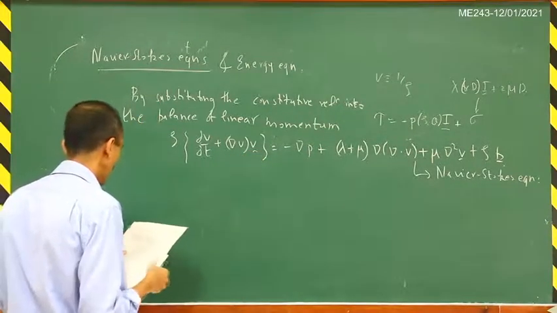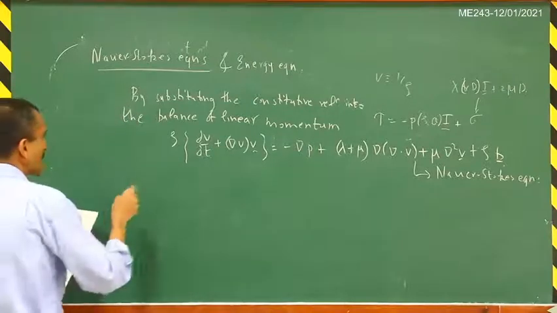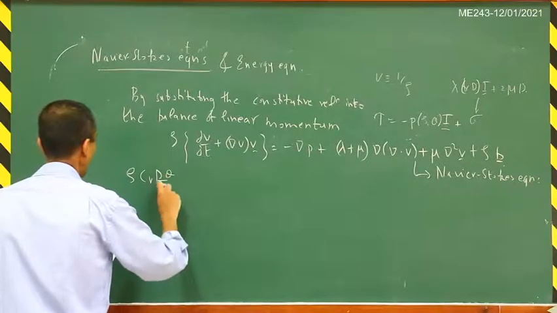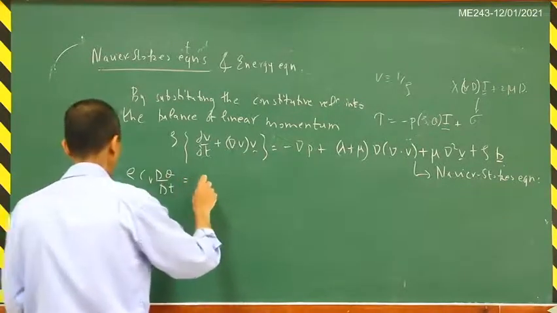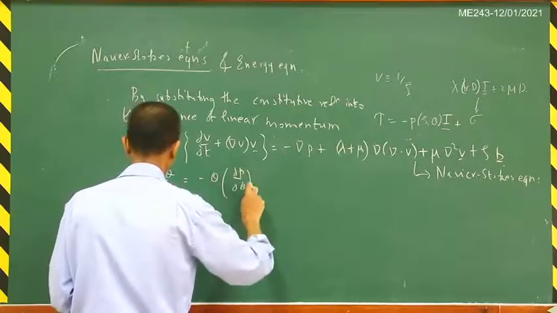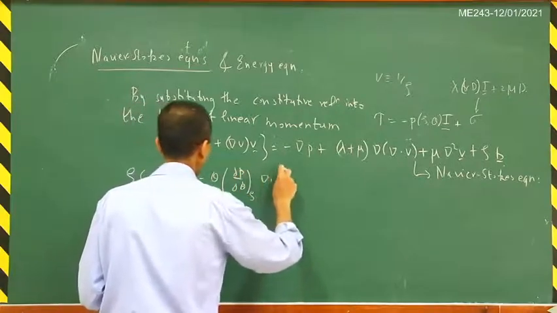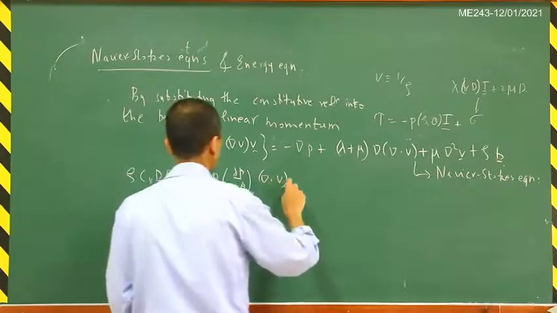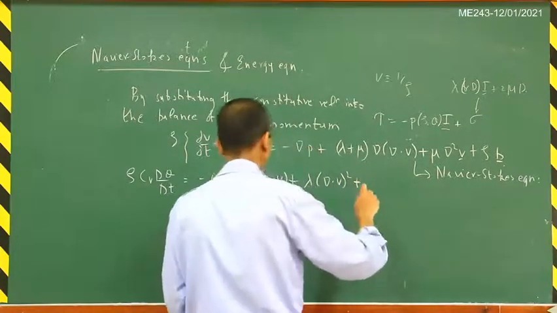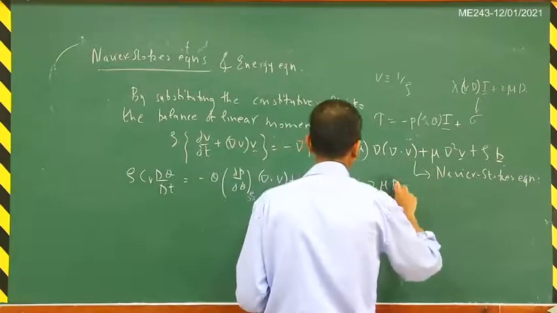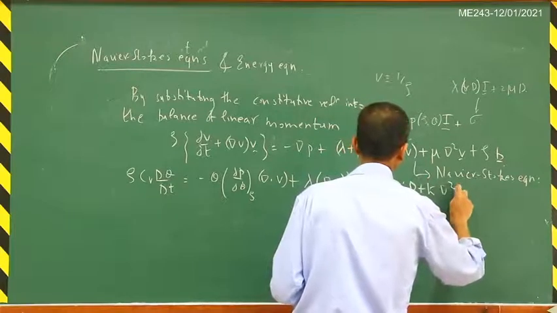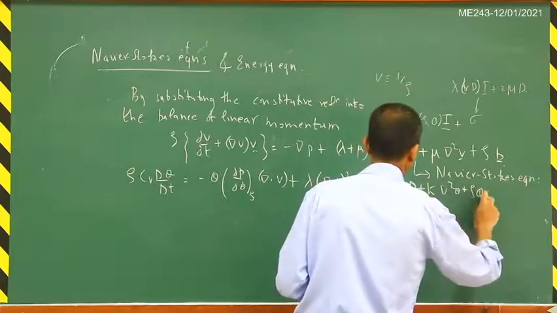And similarly, for the energy equation, you will get rho times Cv times d theta by dt is equal to minus theta del P by del theta times del dot V plus lambda times (del dot V) square plus 2 mu times D matrix inner product D plus k del square theta plus rho times QH.